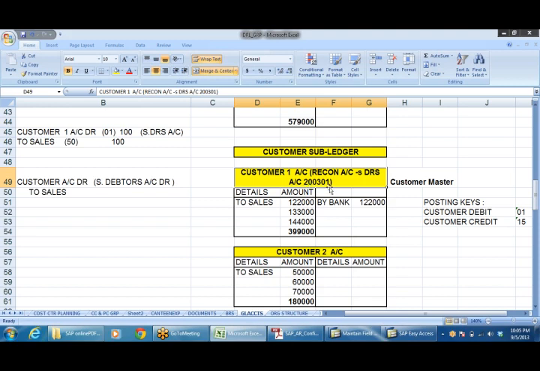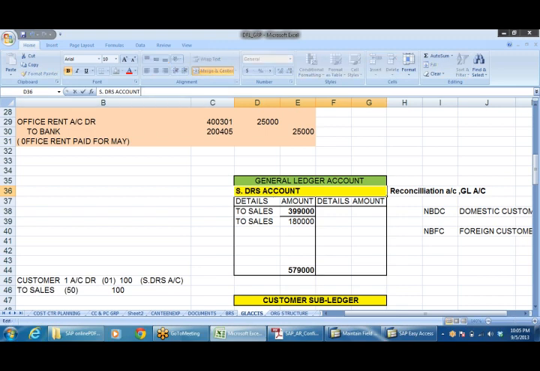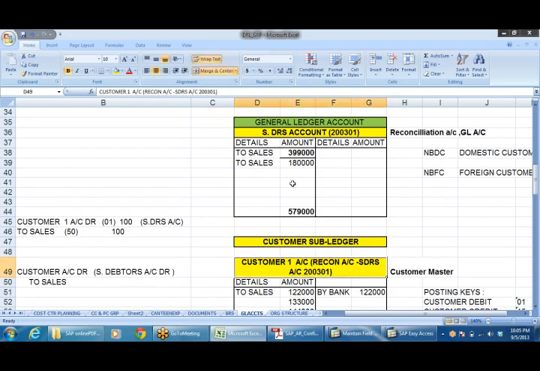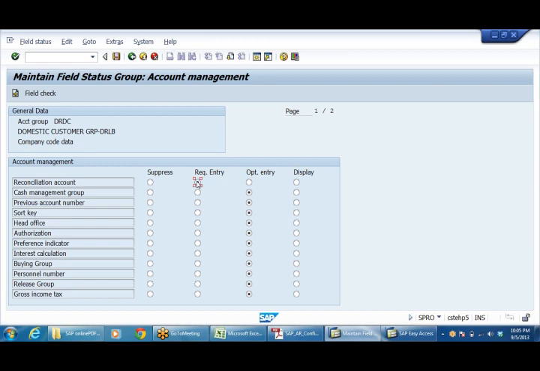Say customer account this is, but customer account, recon account, sundry debtors. Here what does it mean? Means I'm creating customer account and this will be linked to 200 301 sundry debtors account. Here the sundry debtors account is this. Actually this is the, say 200 301, we are going to create this account and we are going to link up customer account this compulsorily. So here that's why what I'm going to do, I'm making reconciliation account required entry.